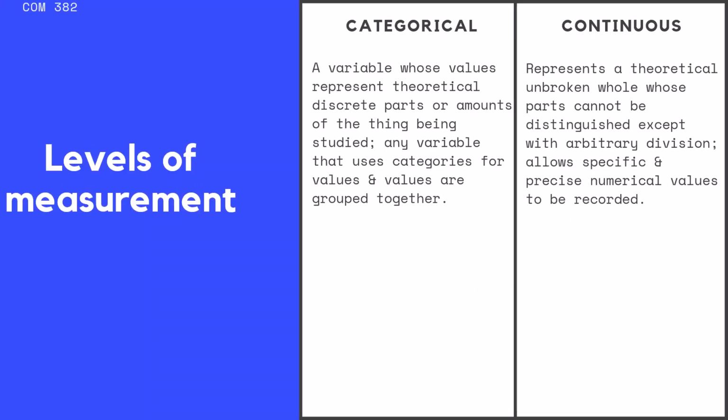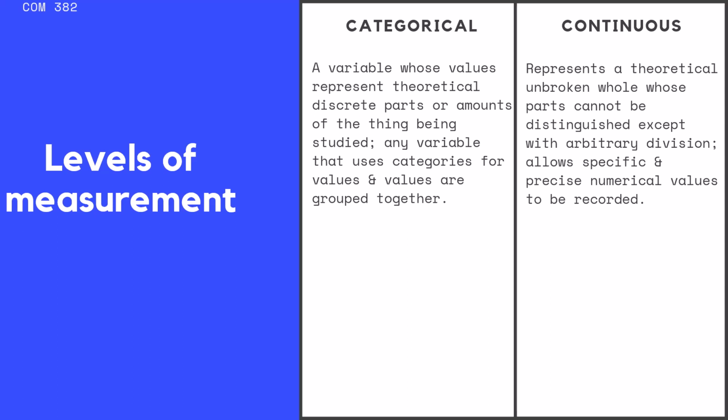When we're talking about variables and how they're measured, the two major categories within levels of measurement are categorical and continuous. There's subtypes that I'll talk about too in a minute. Categorical variables are variables where the values represent discrete parts of things that are being studied.